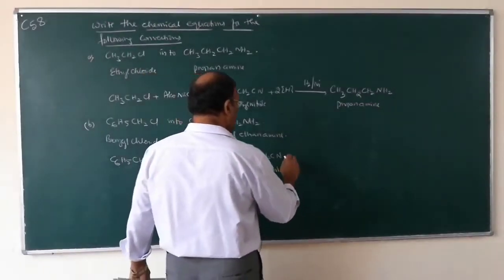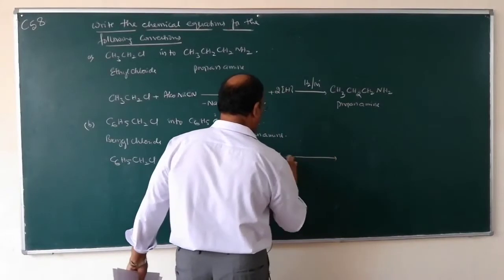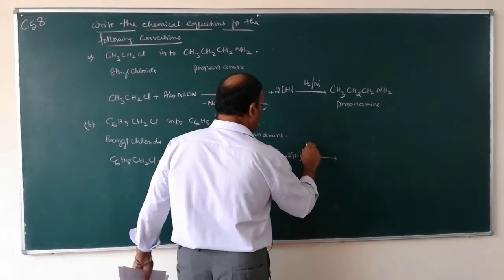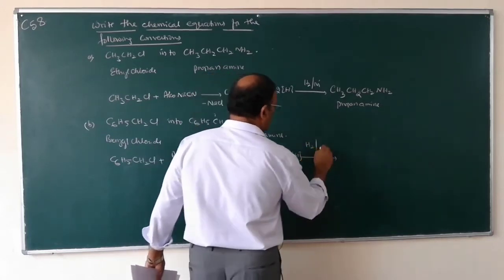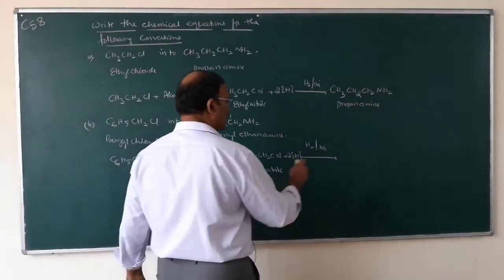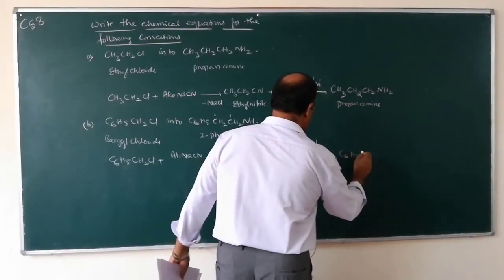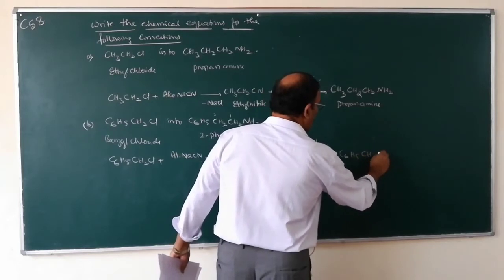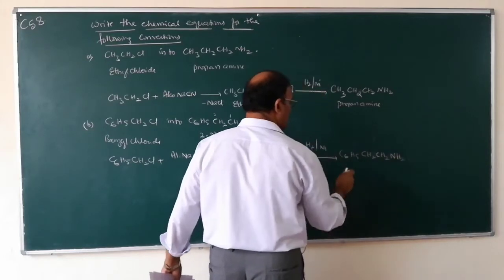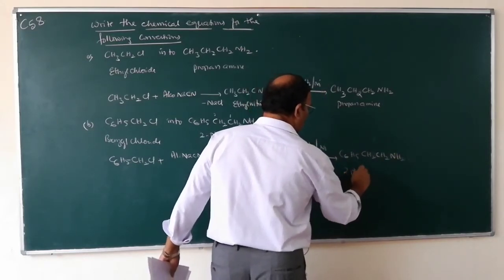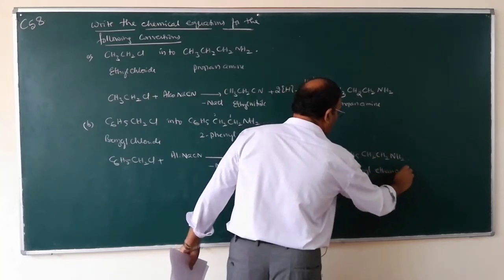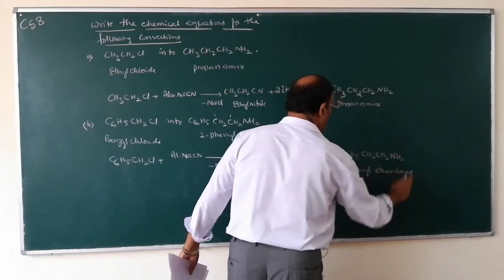This on reduction using hydrogen and nickel, which is catalytic hydrogenation of cyanide, is converted into C6H5CH2CH2NH2. This one is 2-phenylethanamine.